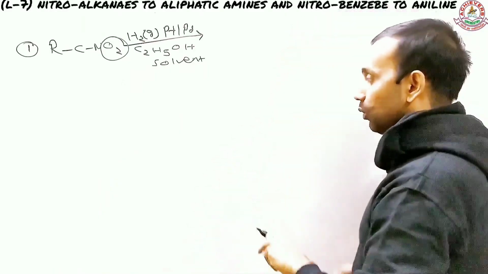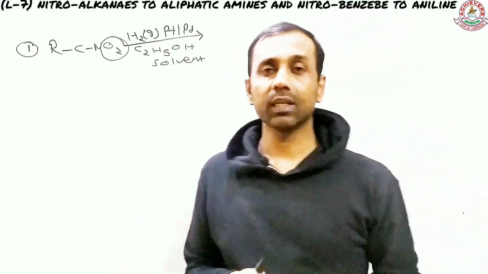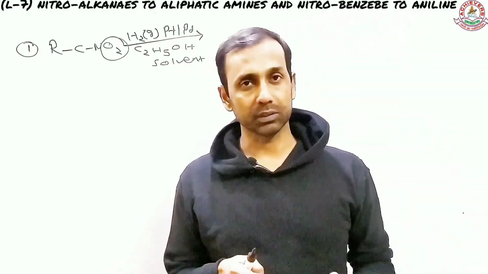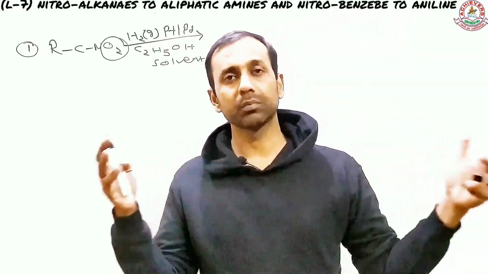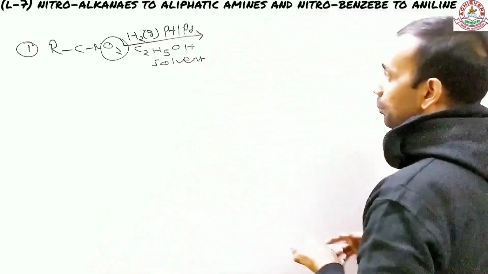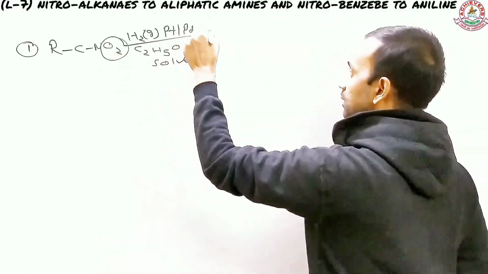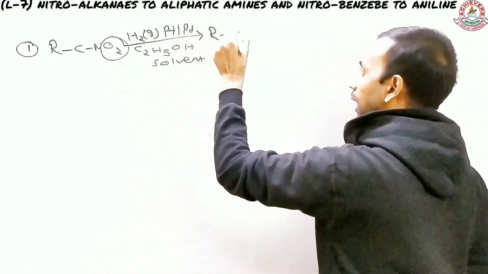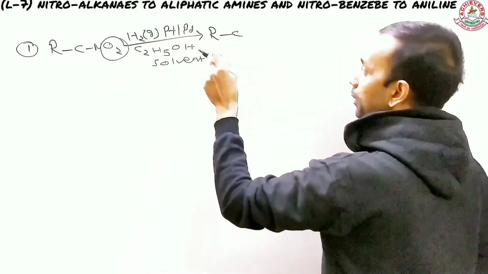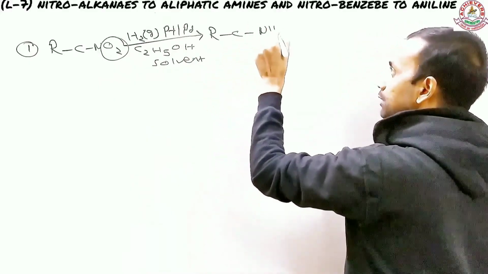You do know that reduction means addition of hydrogen and removal of oxygen, right? You studied all this from your early childhood. So what is going to happen? Both of the oxygens will be replaced by hydrogen. So you have R, you have R, and then this is going to be NH2.